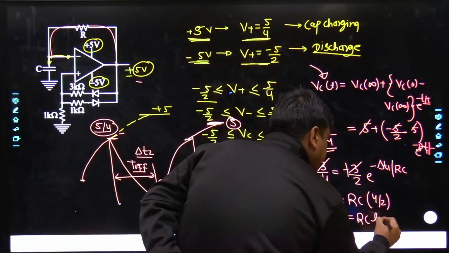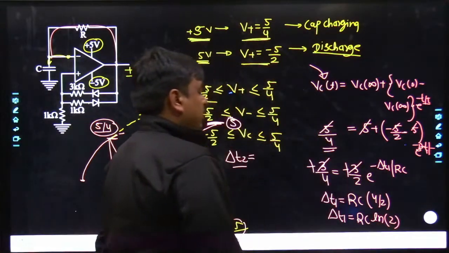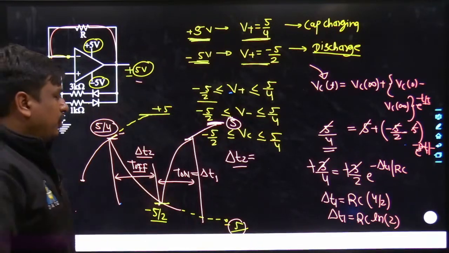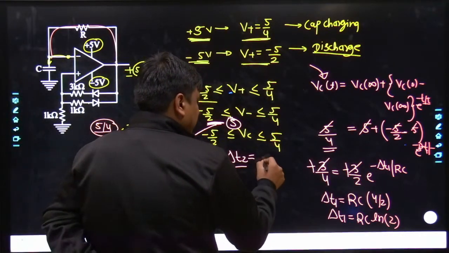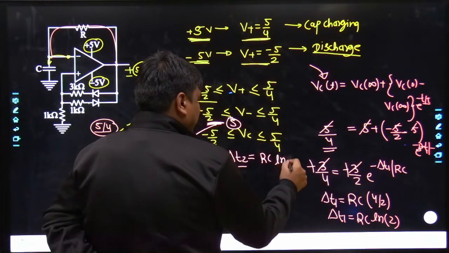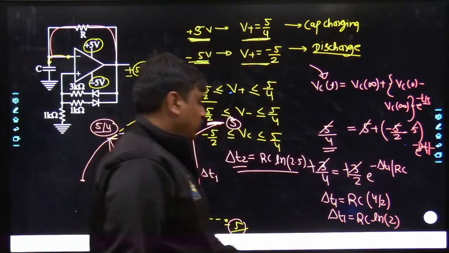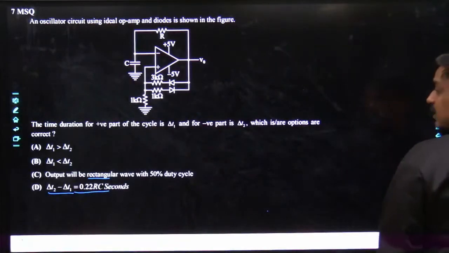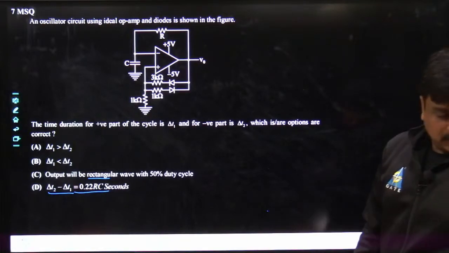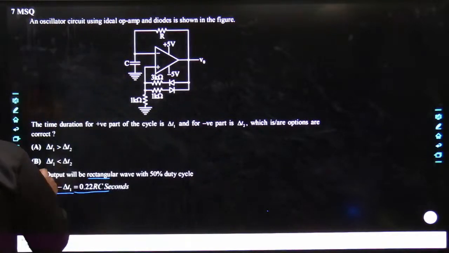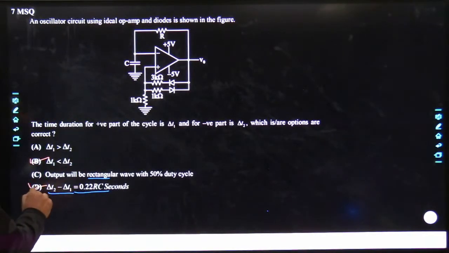It's the ln of 2. Yes, probably del T2 what we get is RC ln of 2.5. Exactly, I don't remember, but yes, this you get. So what are the different answers that are correct? So the question, let me see, yeah, B was the correct answer, and even D was the correct answer. Once you subtract them together, the answer which you are getting is approximately this.